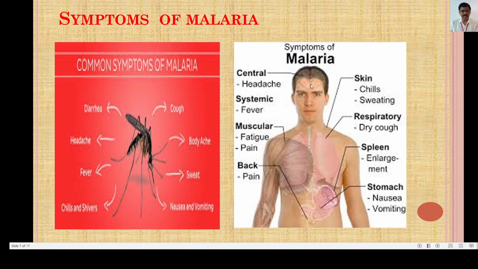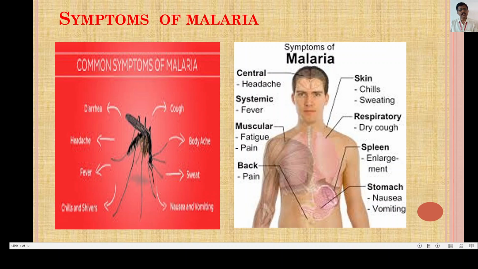And in this diagram, you are able to see the headache in the head region, then the chills and sweating, followed by the high fever, dry cough, then in some cases spleen enlargement, nausea and vomiting also occur, body pain or back pain occurs, muscular fatigue and pain in the body, and the systemic fever or high fever, which is after the sweating and chills.